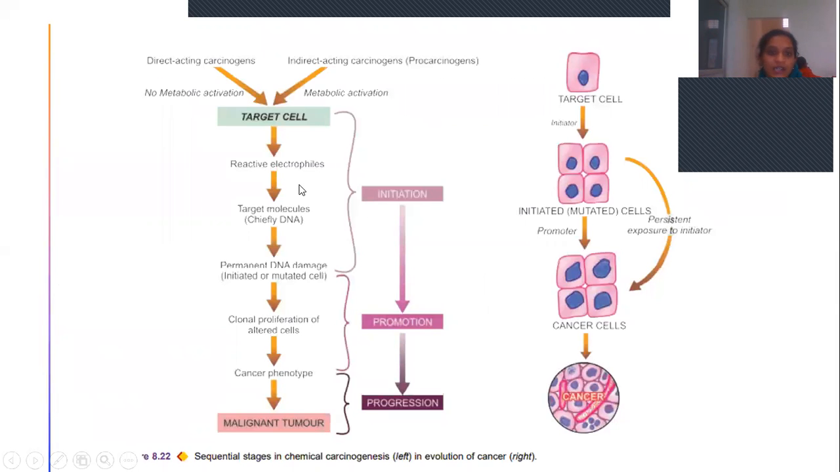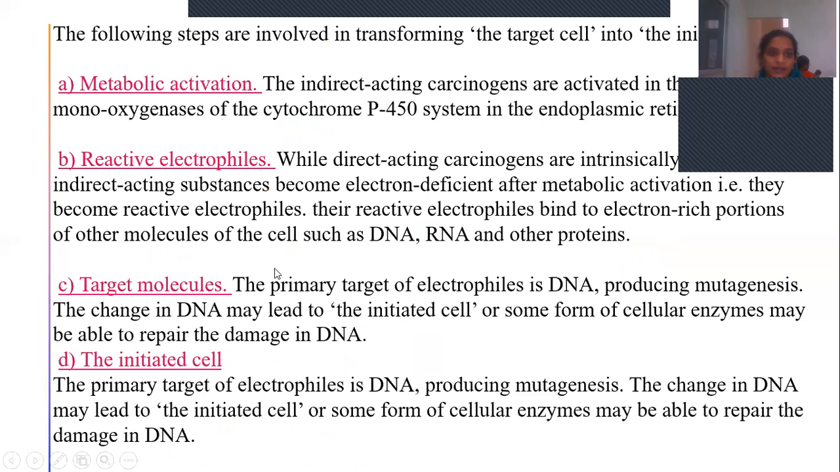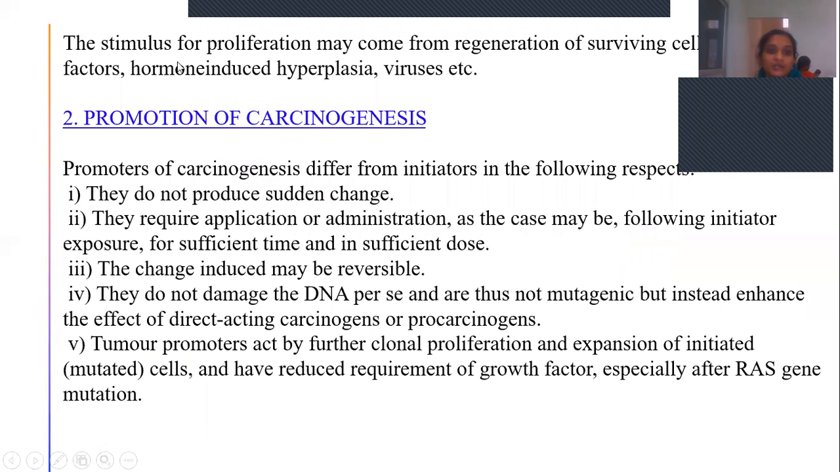So these were the steps: target cell, reactive electrophiles. These reactive electrophiles bind to DNA, causing damage to DNA, thereby forming initiator cells. The stimulus for proliferation may come from regeneration of surviving cells, dietary factors, and hormone-induced hyperplasia, viruses. So once these initiator cells are formed, they should undergo some promotion.